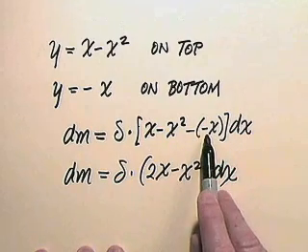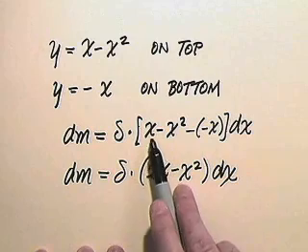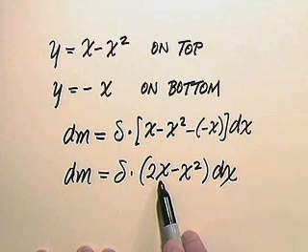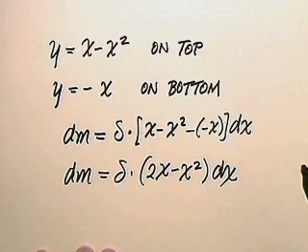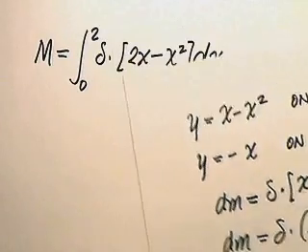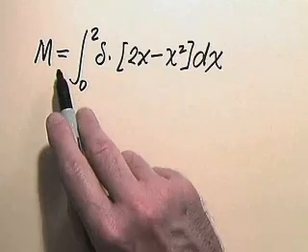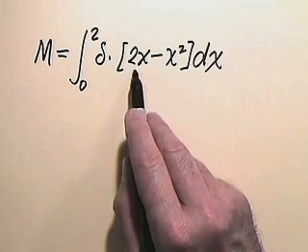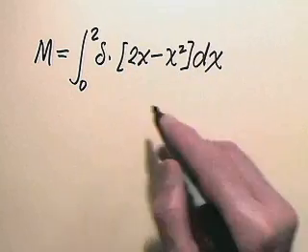Well, negative x is a positive x added to x gives 2x. So the dm is delta times the quantity 2x minus x squared dx. And so that has to be integrated from 0 to 2. So our mass is finally the integral from 0 to 2, delta times the quantity 2x minus x squared dx.